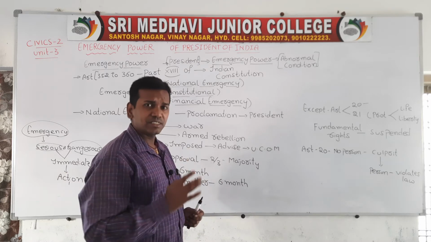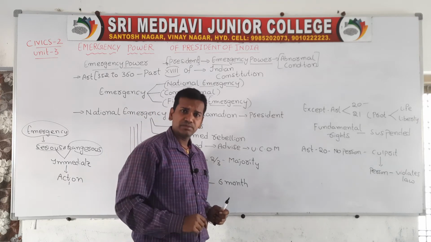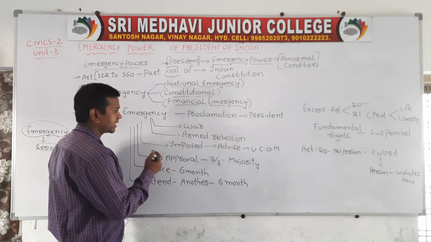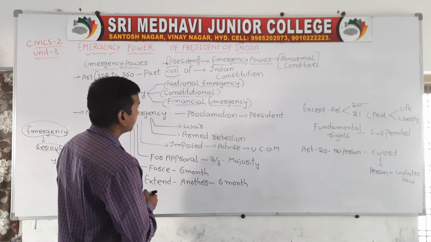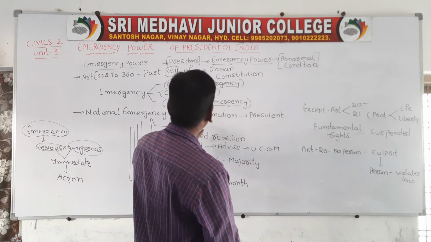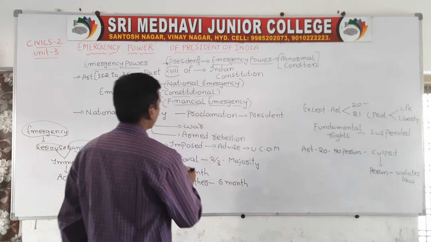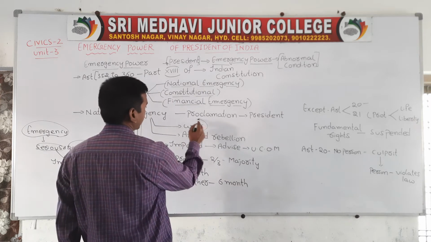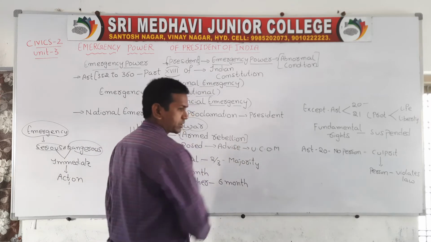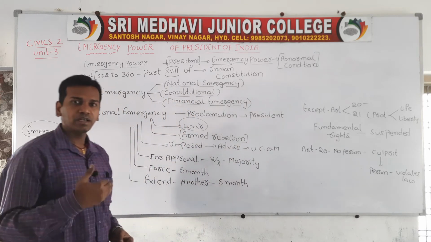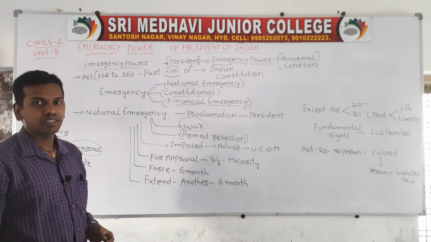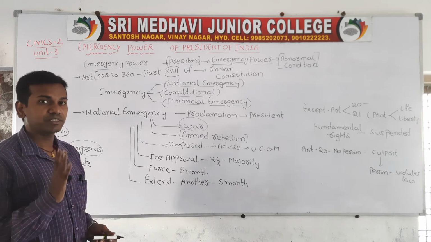A national emergency mainly comes in two situations. First, war: whenever an external war takes place, a national emergency will occur. Second, armed rebellion, when the army revolts. Sometimes the armed forces revolt, and that situation is also called a national emergency.